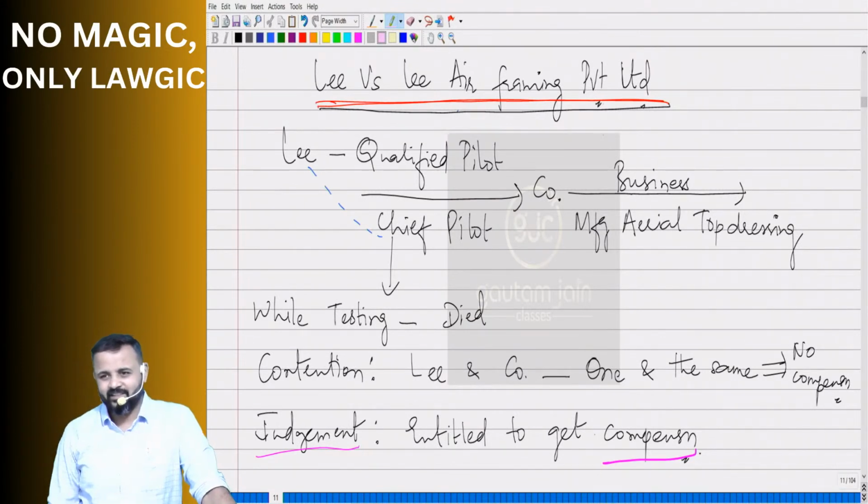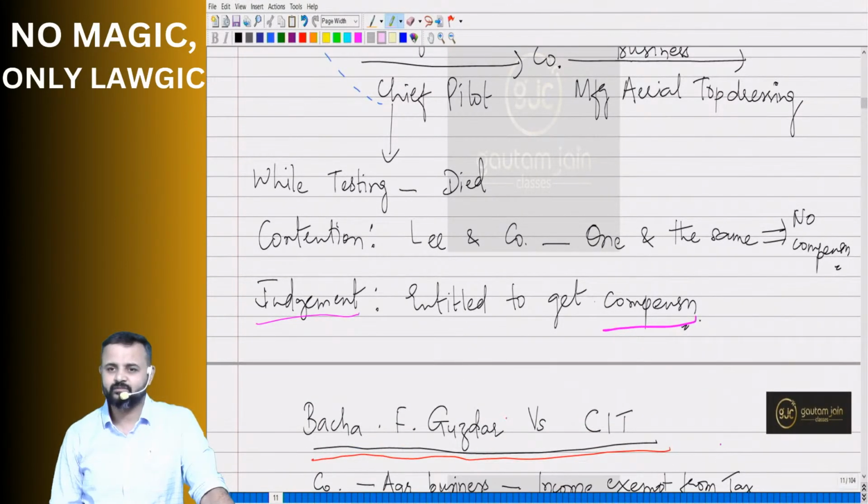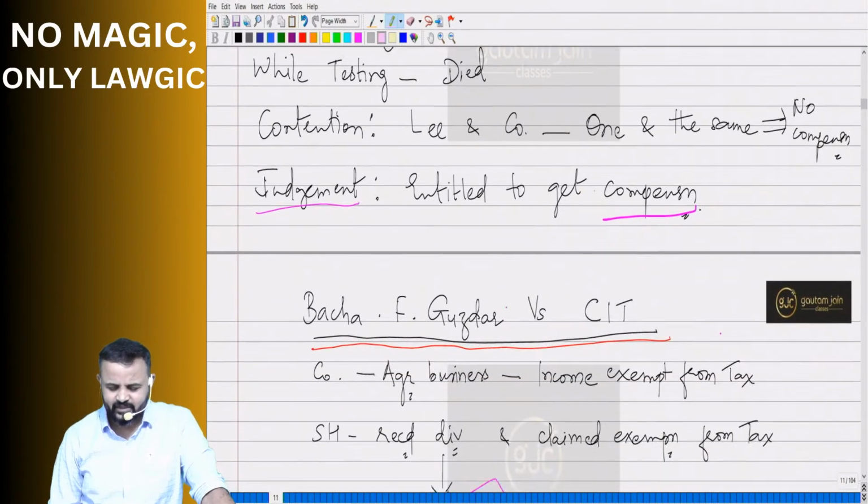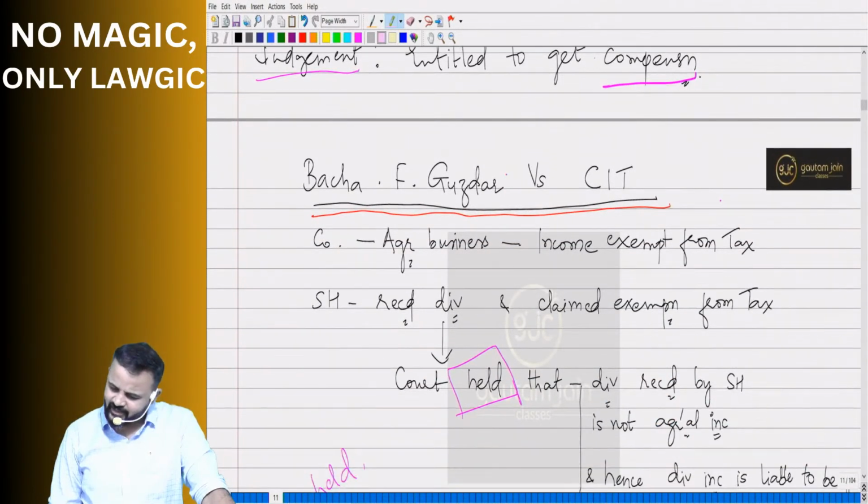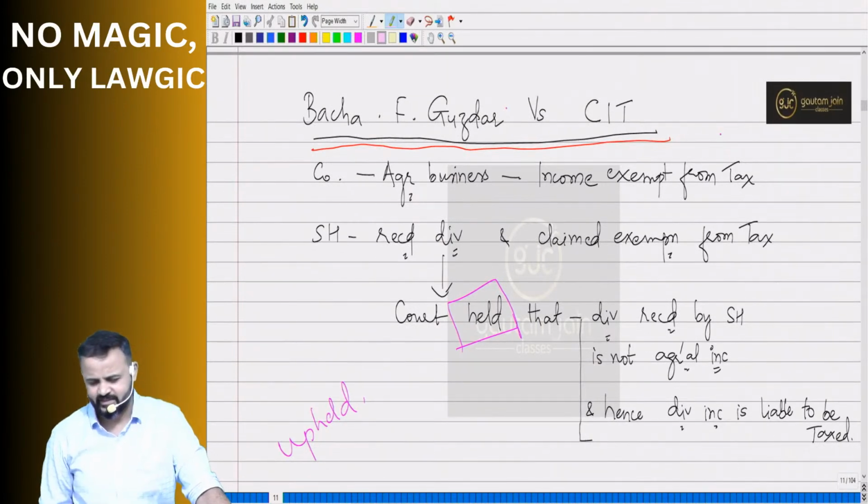Sir, one more, sir. Please, sir. One more, sir. One more. Yes, ye dil mange more, so we have more. Like that, there are a number of cases, but this is the last one. Don't worry. Okay, no, sir, we are not worrying. We are rather enjoying. We want more and more case laws.